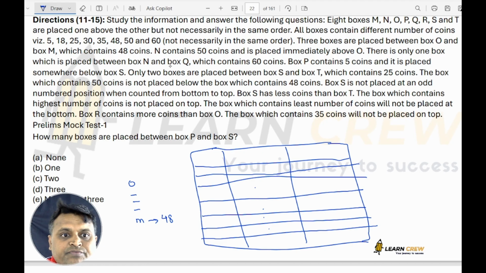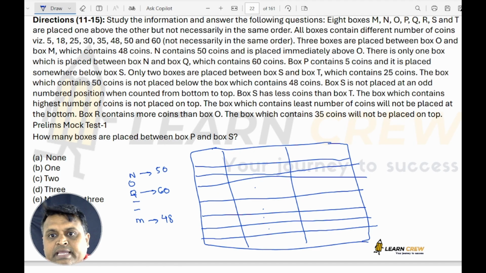N contains 50 coins and is placed immediately above O. There is only one box which is placed between N and Q. Between N and Q there is only one box, that is O. So there is only one box between N and box Q, which contains 60 coins.